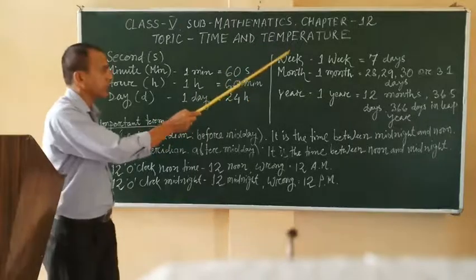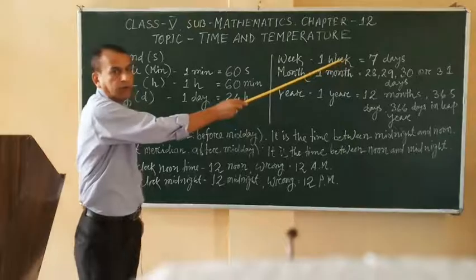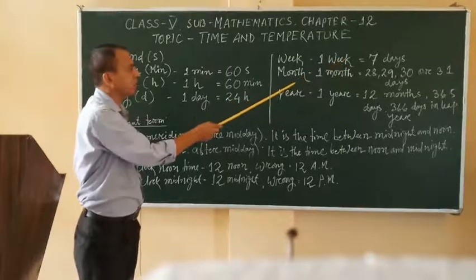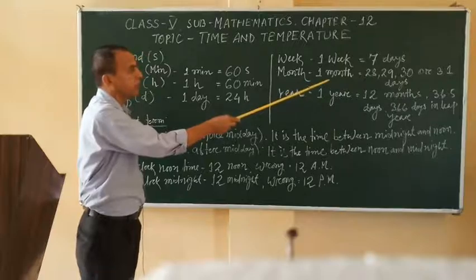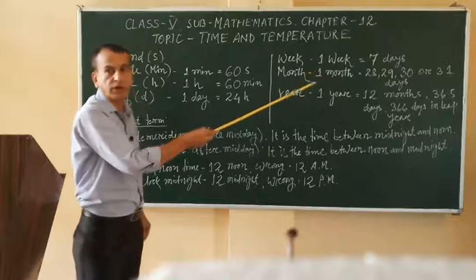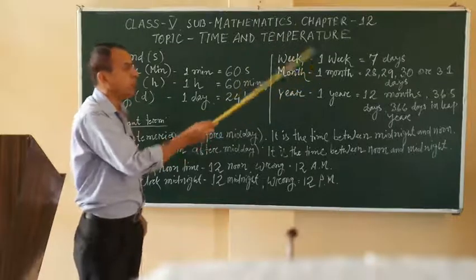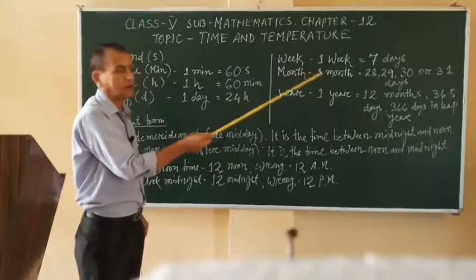Same way, week, 1 week equal to 7 days. Month, 1 month equal to 28 days, sometimes 29, 30 or 31 days.